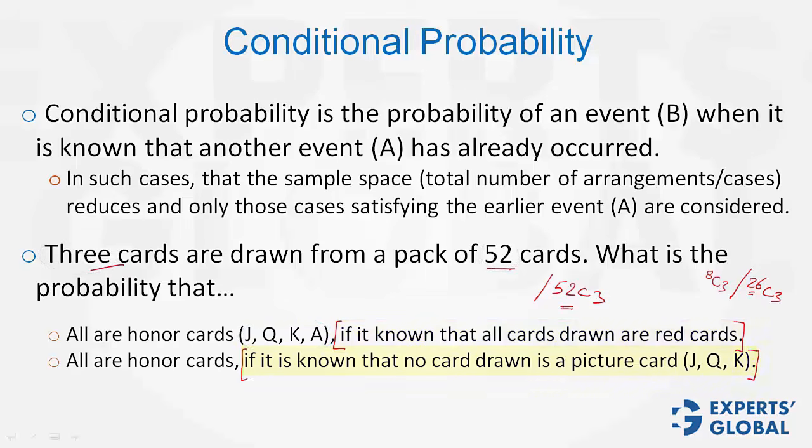One more question. If it is known that no card drawn is a picture card, there are 3 picture cards in each suit. So in all the 4 suits put together, there are 12 picture cards. So as per the condition given, these 12 cards have to be discarded. Therefore, the denominator is no longer 52C3. It is only 40C3. The 12 picture cards have been discarded, and out of these 40 cards, the only honor cards which are left are aces. So the favorable cases are no longer 16C3. They are only 4C3. The 4 aces, only they should be considered. This is the required answer.